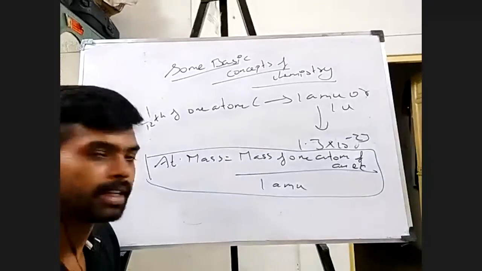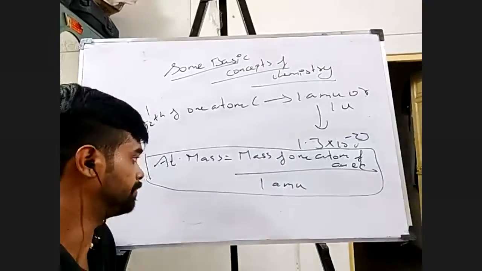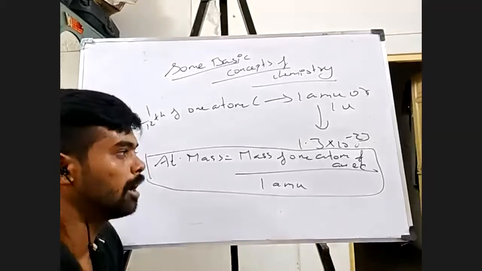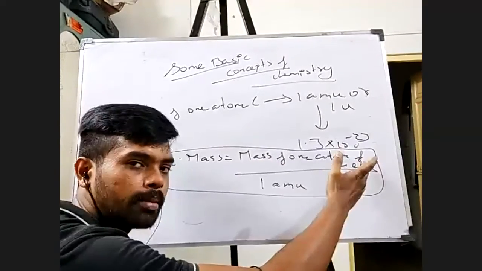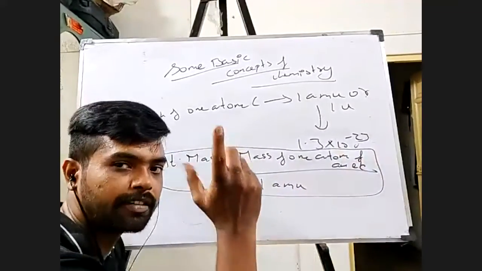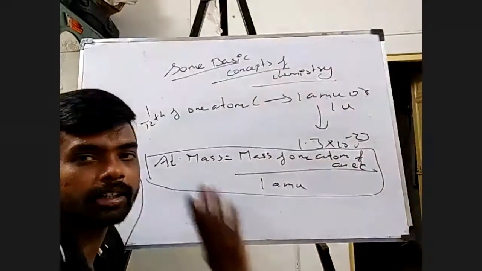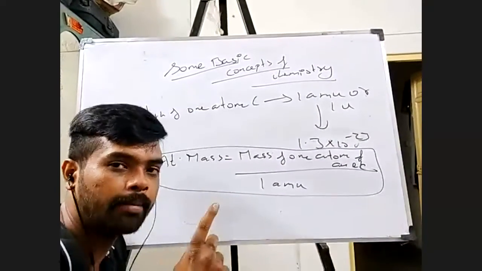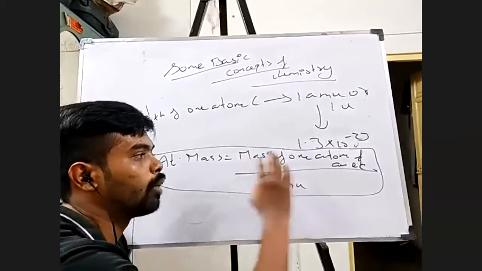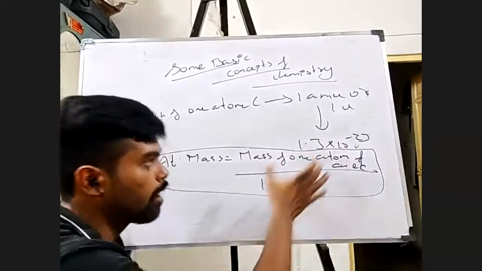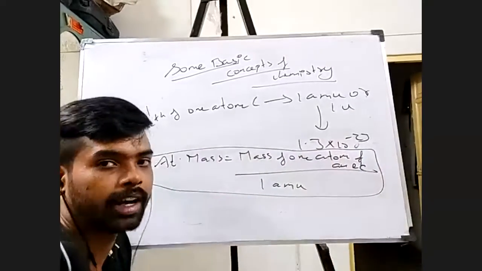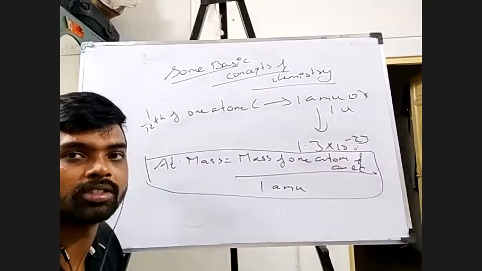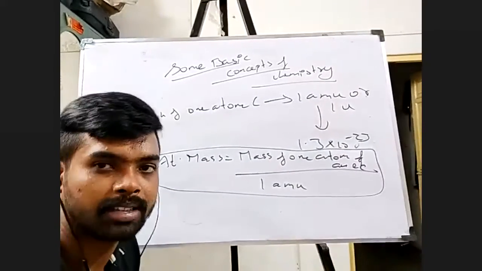So if I say atomic mass of sodium is 23 grams, that means mass of one atom of sodium divided by that value which I gave is only 23. And if I say atomic mass of hydrogen is 1 gram, that means mass of one atom of hydrogen divided by the 1 AMU value is 1 gram. Are you able to understand? Okay, fine. So this is about my atomic mass.